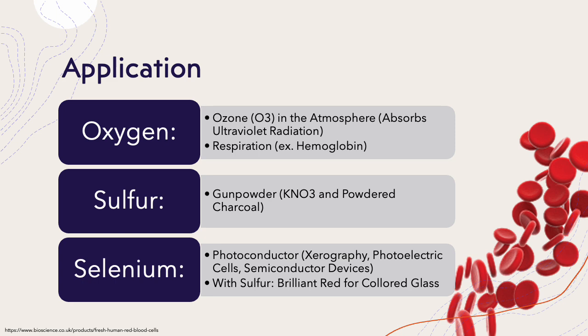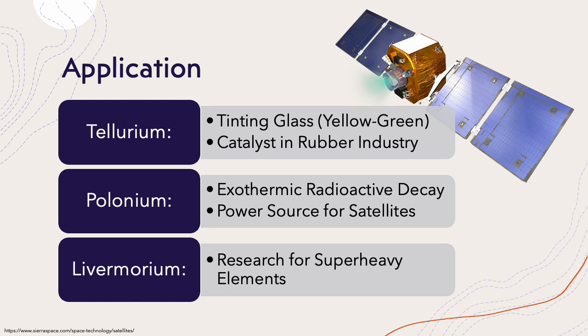Sulfur, when mixed with potassium nitrate and powdered charcoal, creates gunpowder. Selenium, due to its chemical properties, is commonly used in photoconductors in devices related to xerography, photoelectric cells, and other semiconductor devices. Additionally, when it is mixed with another chalcogen, sulfur, selenium creates a brilliant red color for glass. Tellurium is also used for tinting glass, creating a yellow-green hue.